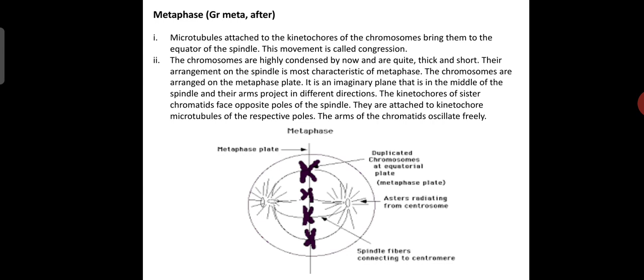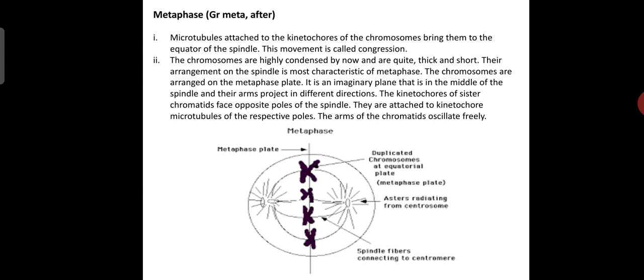So microtubules attached to the kinetochores of the chromosomes bring them to the equator of the spindle. This movement is called congression. The chromosomes are highly condensed by now and are quite thick and short. So their arrangement on the spindle is most characteristic of metaphase.